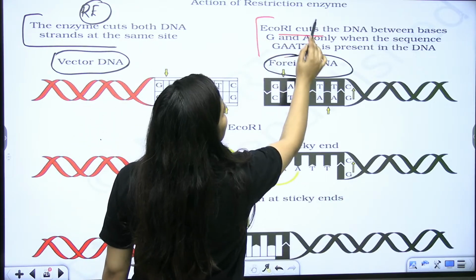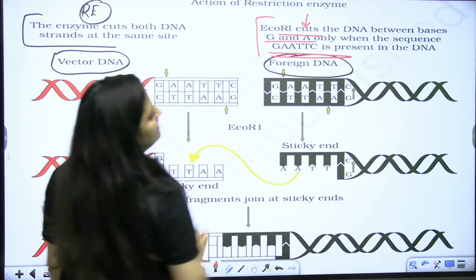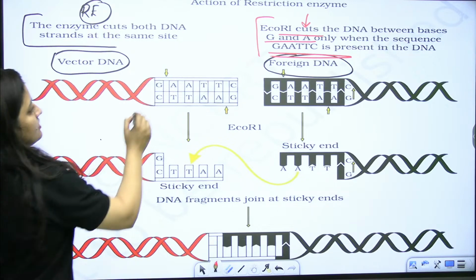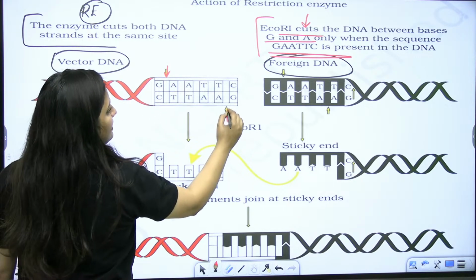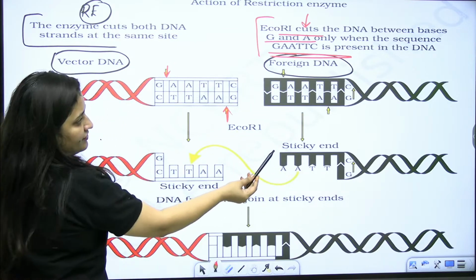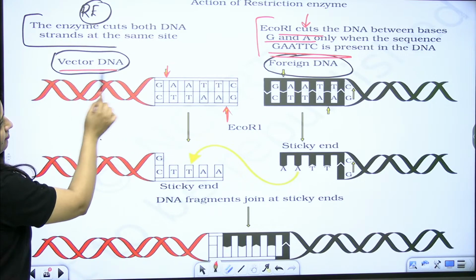So EcoRI cuts the DNA between G and A only when the sequence is present in the DNA. Clear? Only when the sequence is present in the DNA. So it will make the cut here, and in the foreign DNA also. This part of the foreign DNA, we are going to join it with the DNA of the vector.